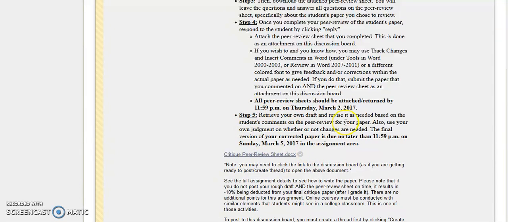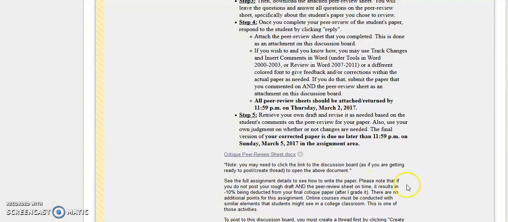Then step 5 is to retrieve your own draft and revise it. You'll want to retrieve your own peer review that a student did on that as well, and have a look at that and turn it in to the assignment folder, which is not the discussion board. It is the assignment folder located in assignments, by the end of March 5th.